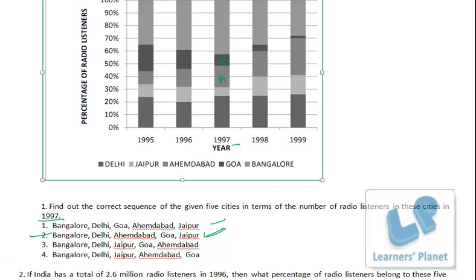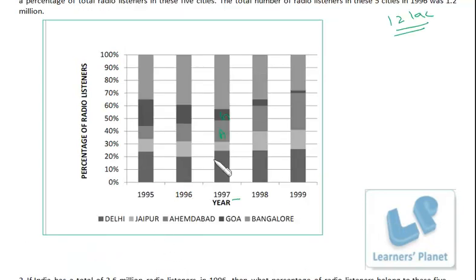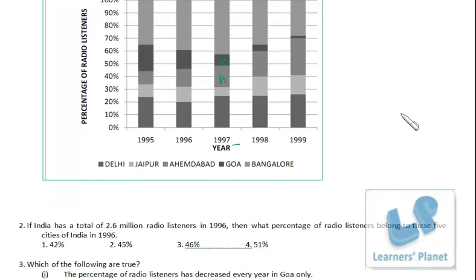See the next one. Now see this question. If India has a total of 2.6 million radio listeners in 1996, what percentage of radio listeners belong to these 5 cities of India in 96? See the total number of radio listeners from these 5 cities we have already been given, that's 12 lakh, right?